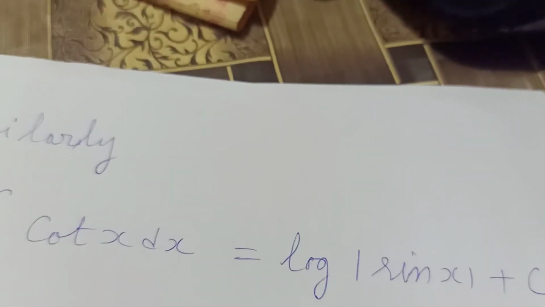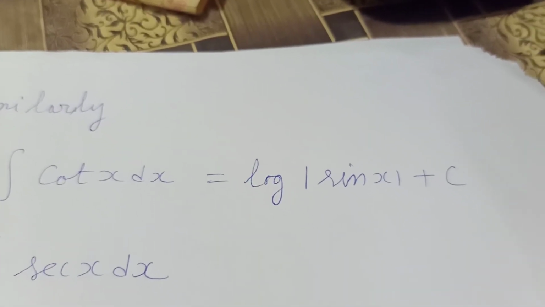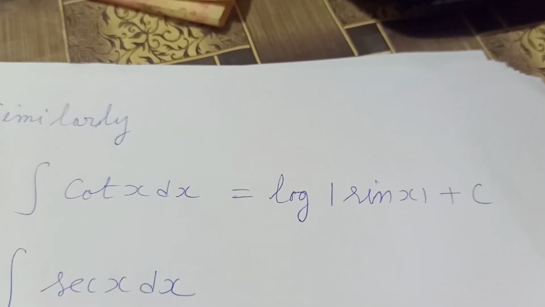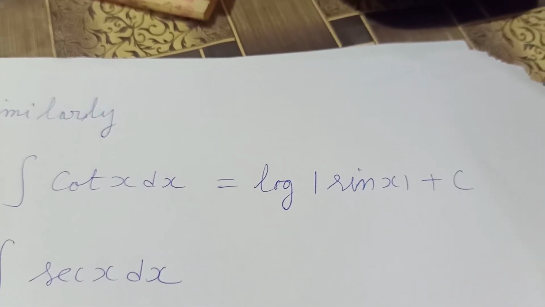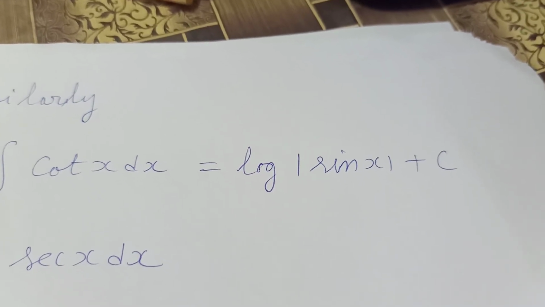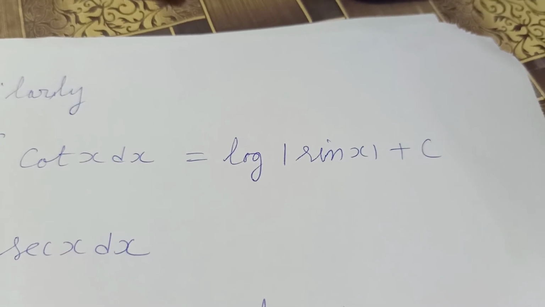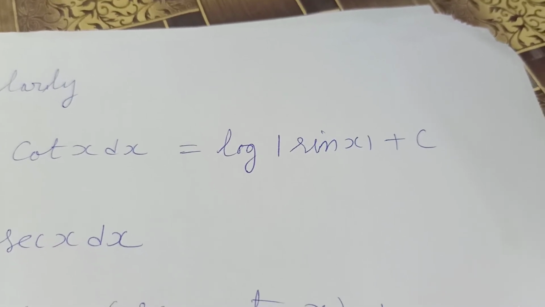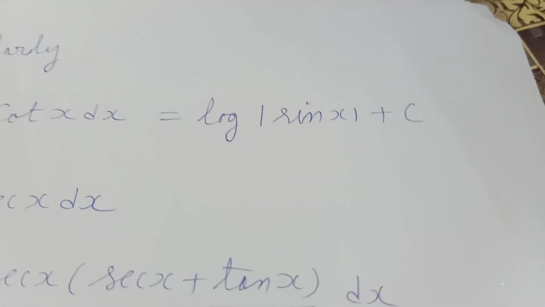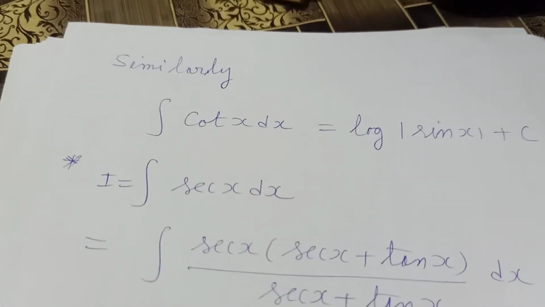Now next, using the same technique, we can also prove that the integration of cot x dx equals log of mod sin x plus c. We will write cot x as cos upon sin, then we will put sin x equal to t. So we will get cos x dx equal to dt, and thus we will get a new integral dt upon t, that is log t, that is log mod sin x.